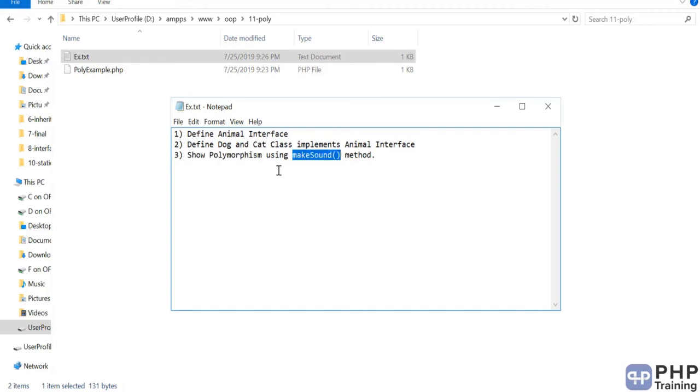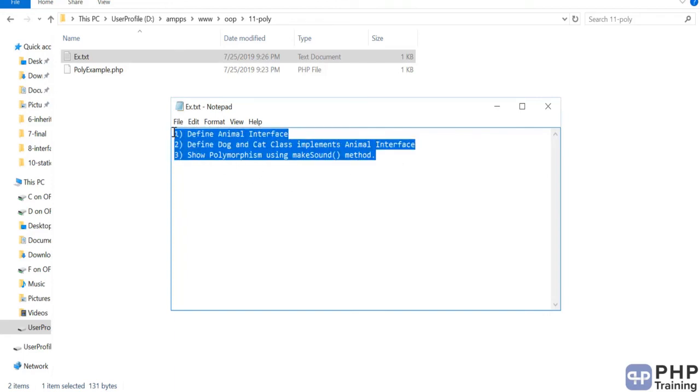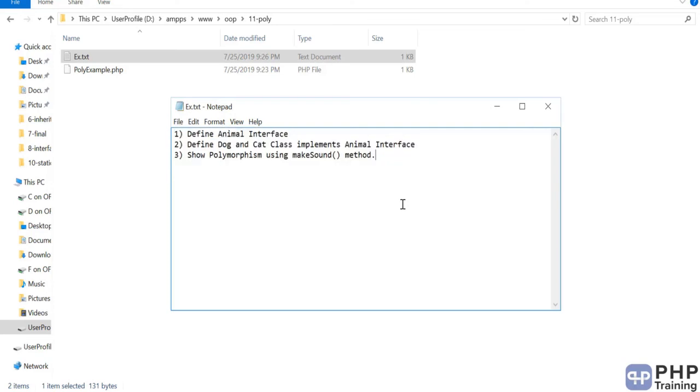Okay, when you go for an interview, they don't typically tell you all these things. They just say give me an example of polymorphism, and this is a classic example, or you can choose the database example that we have seen previously to help you show what polymorphism is. When you write polymorphism, it explains how the concept works. Okay, so try out this example to show you understand polymorphism. So pause this video here and do this exercise now.